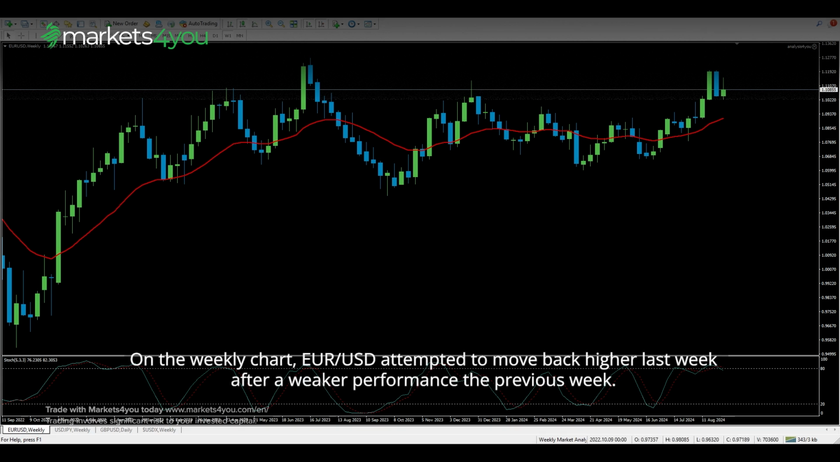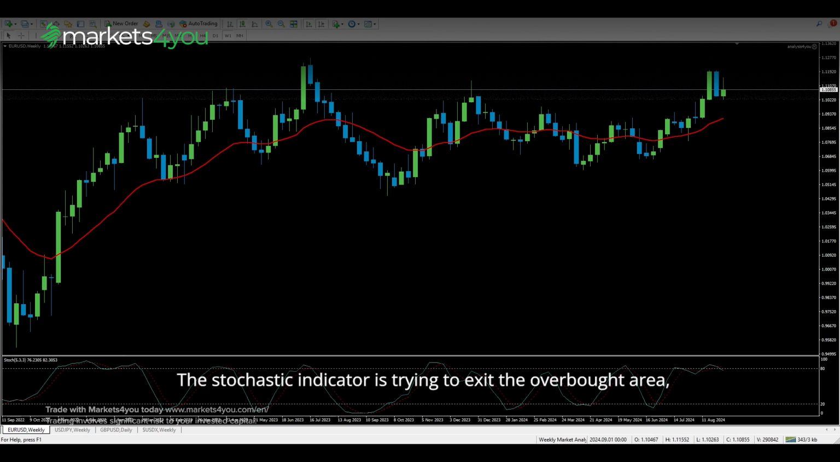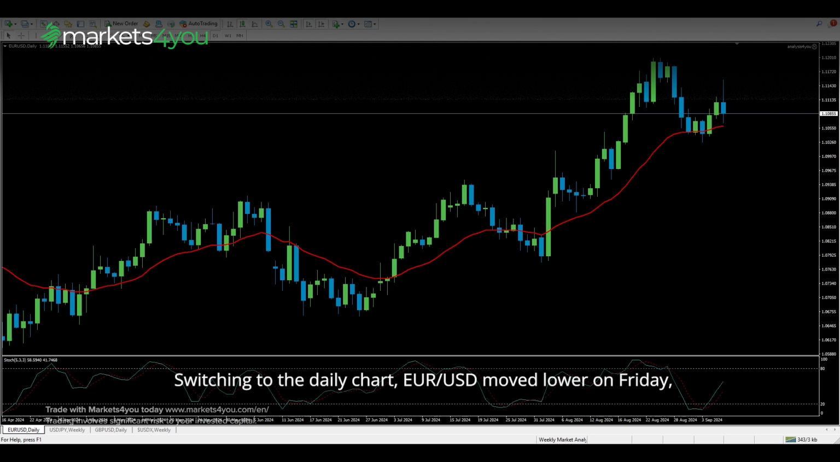On the weekly chart, euro to US dollar attempted to move back higher last week after a weaker performance the previous week. The stochastic indicator is trying to exit the overbought area, suggesting a potential decline. Switching to the daily chart, euro to US dollar moved lower on Friday, affected by strong labor data from the US. However, with the stochastic moving higher in the middle range, we expect euro to US dollar to consolidate with high volatility this week, driven by the upcoming ECB rate decision and US inflation data.